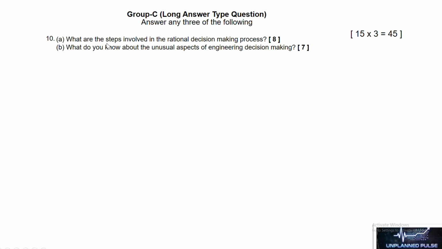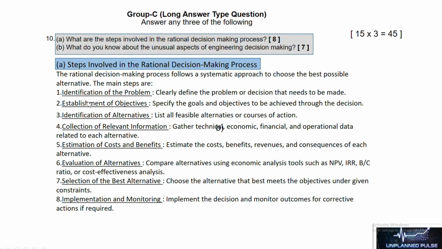Next question is, what are the steps involved in rational decision making process? The rational decision making process follows a systematic approach to choose the best possible alternative. The main steps are: Number 1, identification of problem, clearly define the problem or decision that needs to be made. Number 2, establishment of objectives, specify the goals or objectives to be achieved through the decision. Number 3, identification of alternatives, list all feasible alternatives or courses of action.